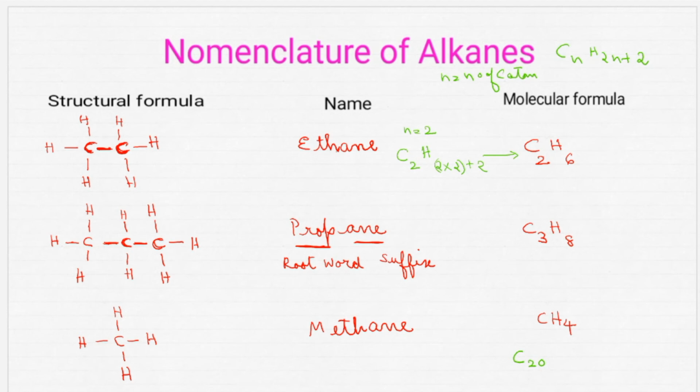In the same way, how do we find the formula of propane? That means 3 carbon atoms, so n is equal to 3. So C3H, 3 twos are 6 plus 2, so that will be C3H8. Correct, no? In the same way, find out the molecular formula of the compound having 20 carbon atoms. C20, and H is 20 into 2 plus 2, which gives the number of hydrogen atoms. So the formula will be C20H42.